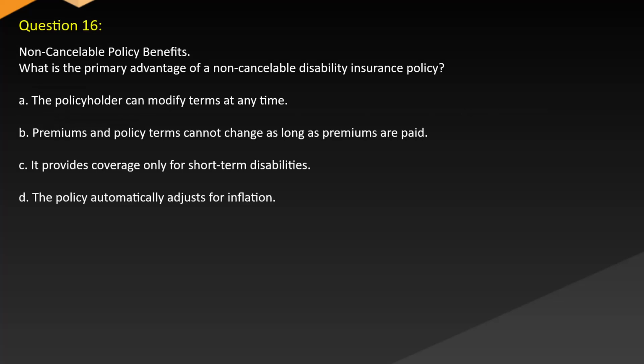Question 16. Non-cancelable policy benefits. What is the primary advantage of a non-cancelable disability insurance policy? A. The policyholder can modify terms at any time. B. Premiums and policy terms cannot change as long as premiums are paid. C. It provides coverage only for short-term disabilities. D. The policy automatically adjusts for inflation.